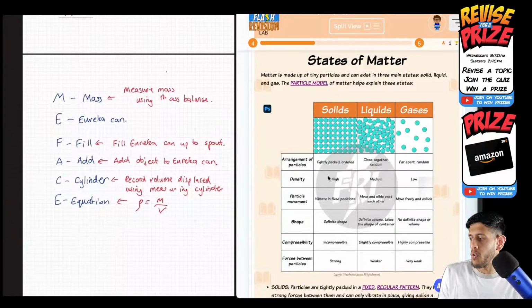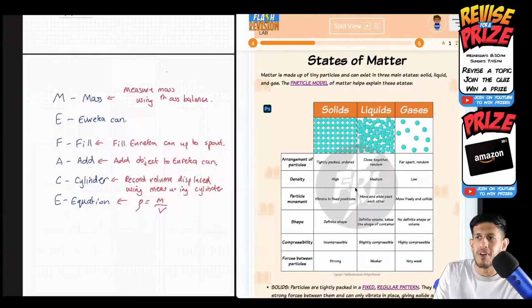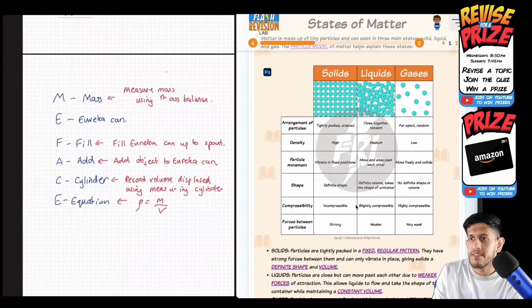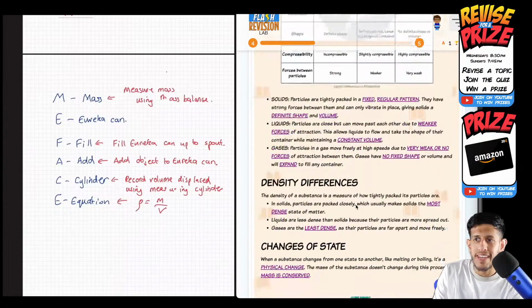So like a water bottle, and you put water in it, and then you move it to a glass, the water takes the shape of the glass, doesn't it? So that's where it's kind of fluid. Forgive the use of the word, but that is what it is, right? It's quite fluid. It changes its shape depending on what container it's in. Cool. So that is some of the different properties there and their density differences.